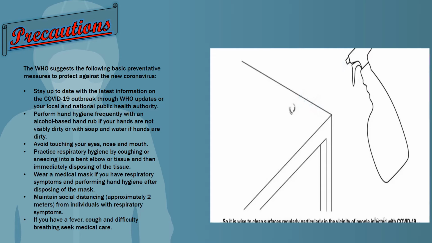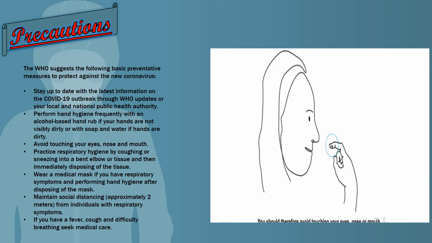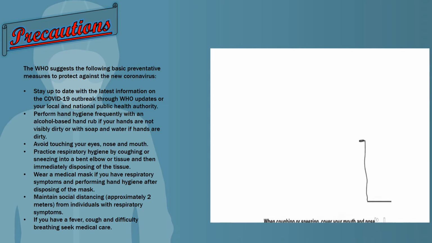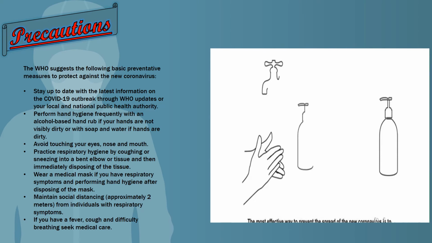It is wise to clean surfaces regularly, particularly in the vicinity of people infected with COVID-19. Hands touch many surfaces which can be contaminated with the virus. You should therefore avoid touching your eyes, nose, or mouth, since contaminated hands can transfer the virus from the surface to yourself. When coughing or sneezing, cover your mouth and nose with the bend of your elbow or use a disposable tissue. If a tissue is used, discard it immediately into a closed bin.